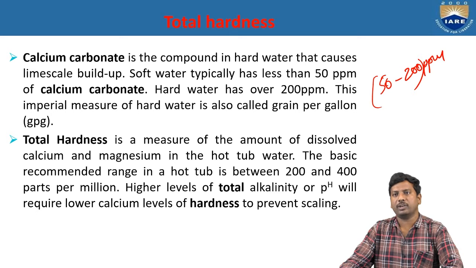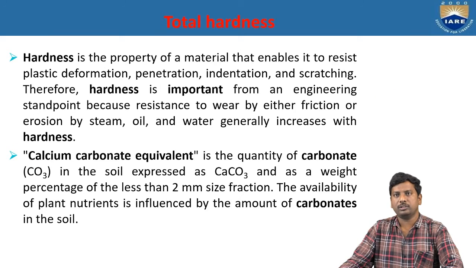Total hardness is a measure of the amount of dissolved calcium and magnesium in the water. The basic recommended range in a hot tub is between 200 and 400 parts per million, simply called ppm. Higher levels of total alkalinity or pH will require lower calcium hardness levels to prevent scaling. So that means that is why hardness is important for engineering students.